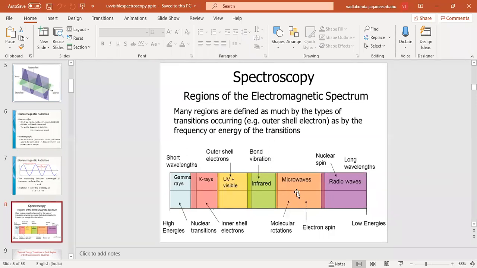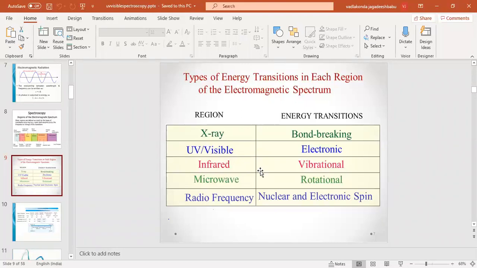And if microwave interacts with the matter, then molecular rotations and change in the electron spin also take place. And if radio waves, which have lower energy, interact, then there will only be a change in the nuclear spin level. So based on the energy of the electromagnetic radiation interacting with the matter, there may be a change from the nuclear transition level to the nuclear spin change level. So this is entirely based on the energy level of the electromagnetic radiation.